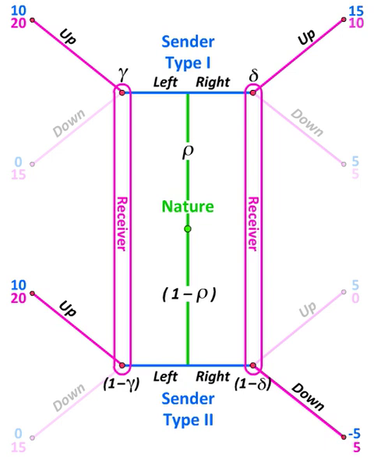The only internally consistent beliefs for the receiver to hold are then delta equal to 1 and gamma equal to 0. In other words, if the sender plays the strategy right-left, then when the receiver observes right, he knows he's encountering a sender of type 1, whereas if the receiver sees a signal left, he knows he's encountering a sender of type 2. Given these beliefs, it is then the best response for the receiver to go up after observing right and to go up after observing left.